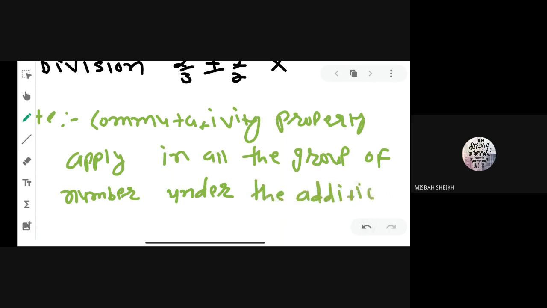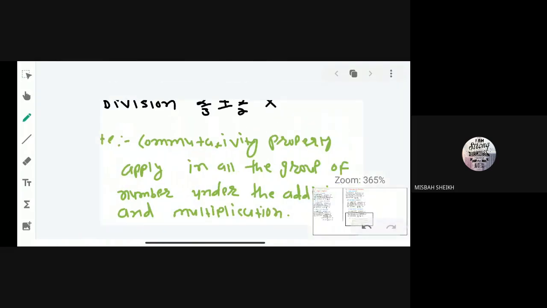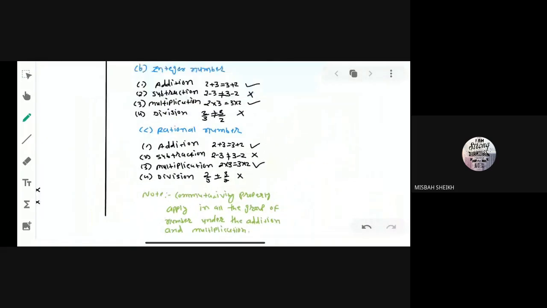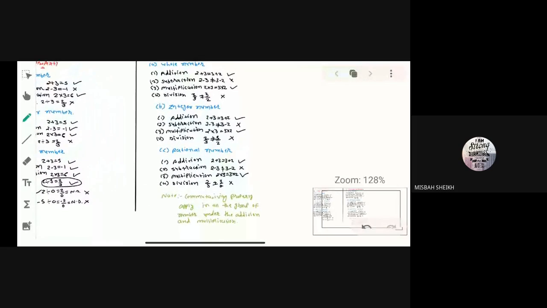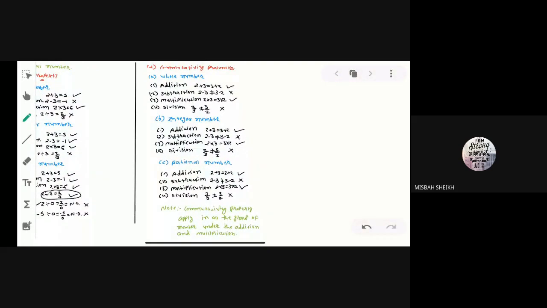What is the meaning of this statement? I am giving you the explanation of this statement. Under addition and multiplication, you can see in these three groups, the commutativity property will be applied under addition and multiplication only.